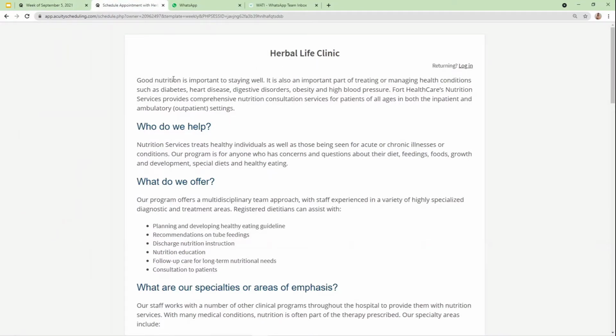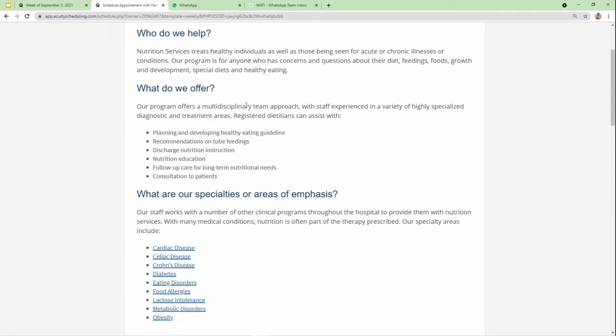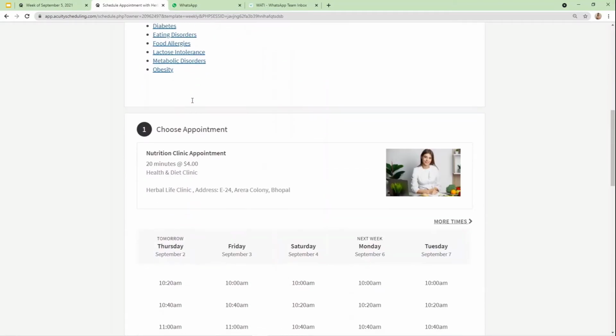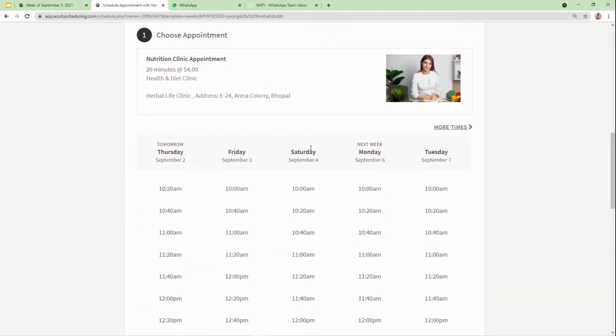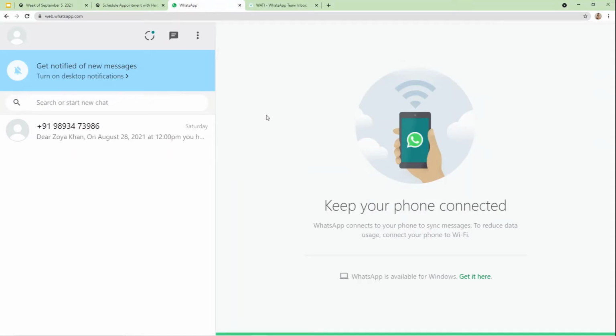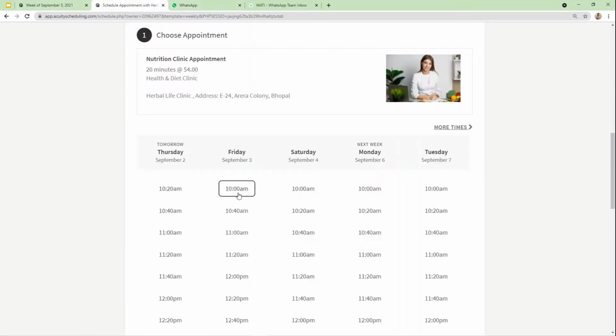Okay, so here I mentioned all the details, descriptions of my business and all the services which I offer. From here you can see this is the appointment page from where my clients can book an appointment. The idea is that as and when a client is going to book an appointment on my scheduling page, I want to send a WhatsApp message to them for confirmation of the appointment. To show you a real-time example, I'm going to make a demo appointment and then we will check on WhatsApp if the message is sending or not.